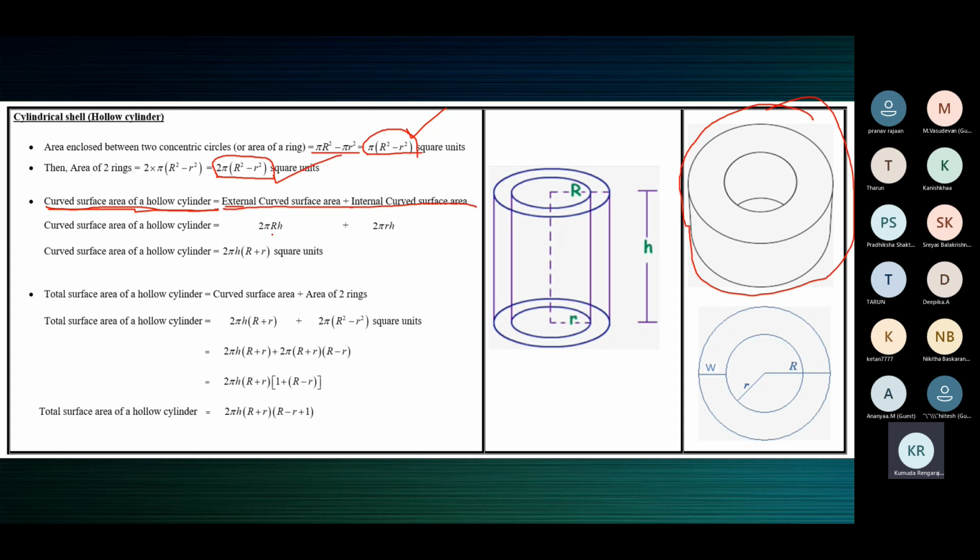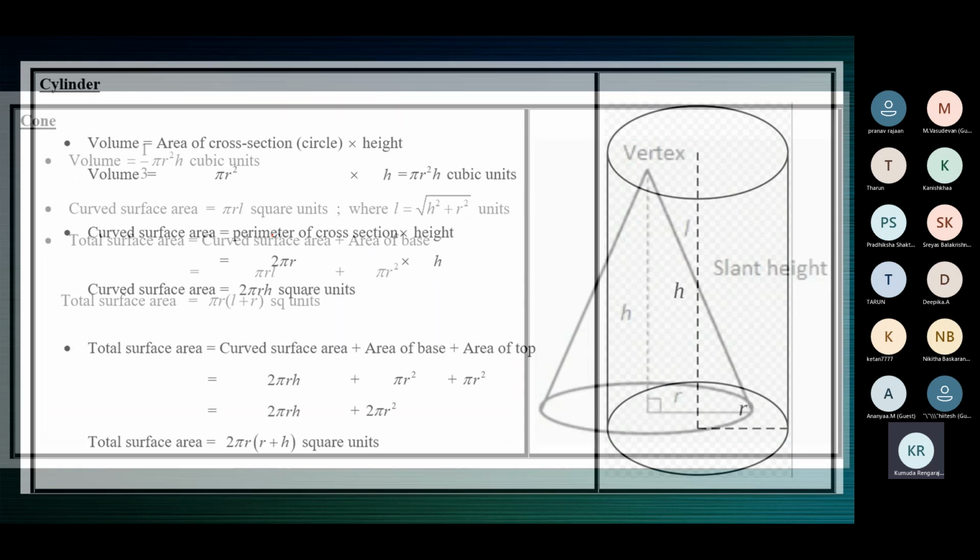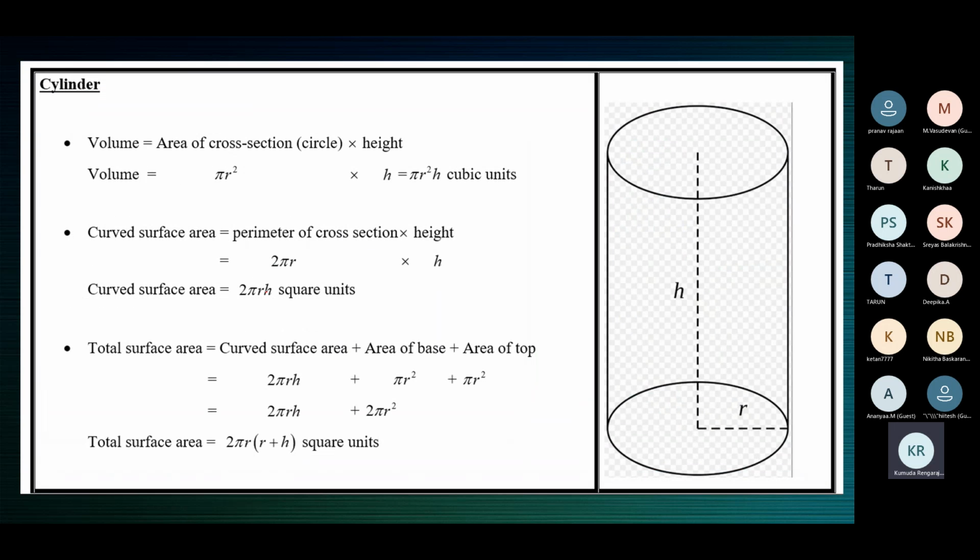The formula to find CSA is 2 pi RH. You can go back and see, for a cylinder, curved surface area is 2 pi RH. You must replace this R with capital R and small r accordingly, because there are 2 radii, right?